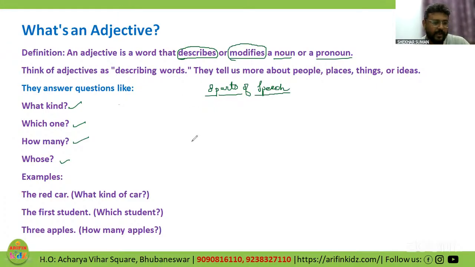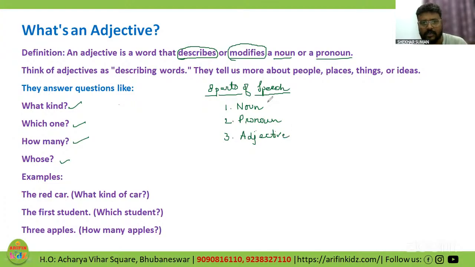Now, among these 8 parts of speech, the first one is noun, the second is pronoun, which is used in place of a noun, which we discussed in the last class. And the third one comes as adjective.